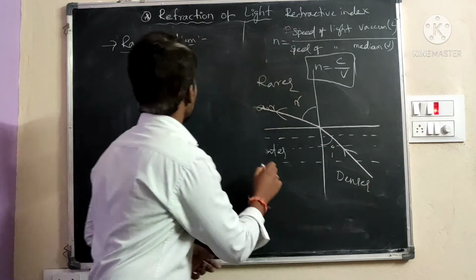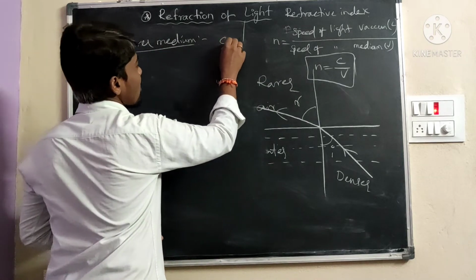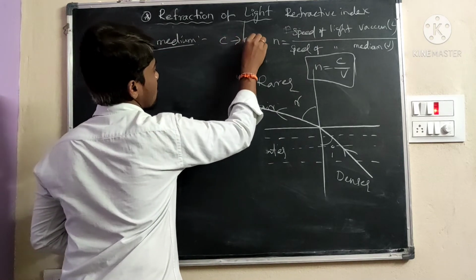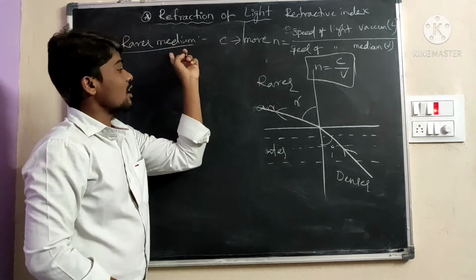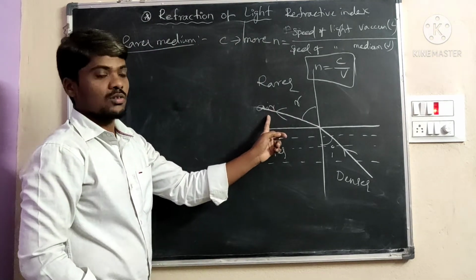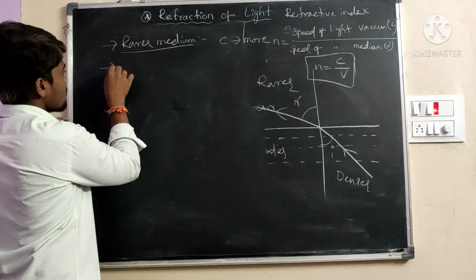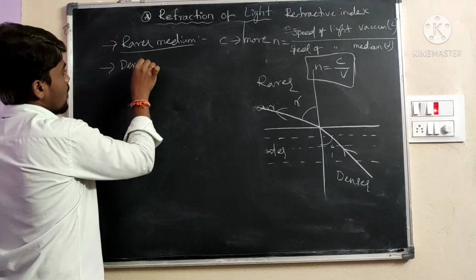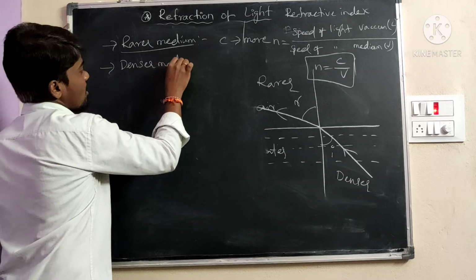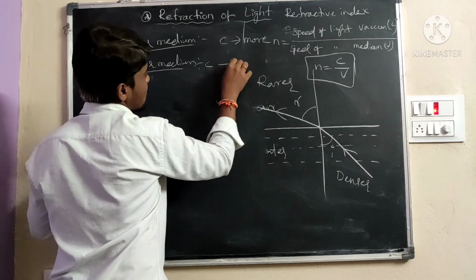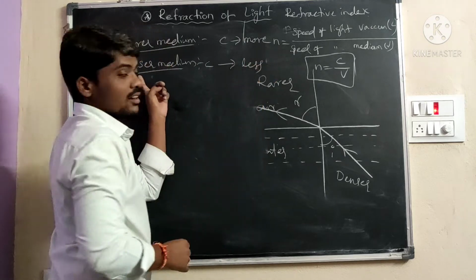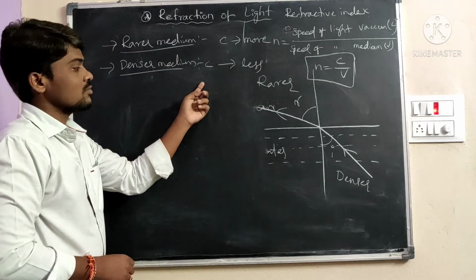Rarer medium means the speed of light is more. We take this as the rarer medium, where the speed of light is more. What is meant by denser medium? Denser medium means the speed of light is less. Less speed of light, we take as the denser medium.